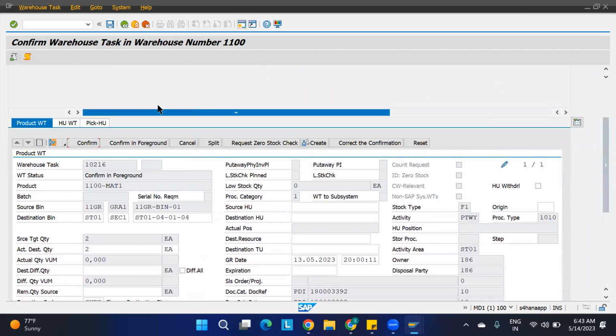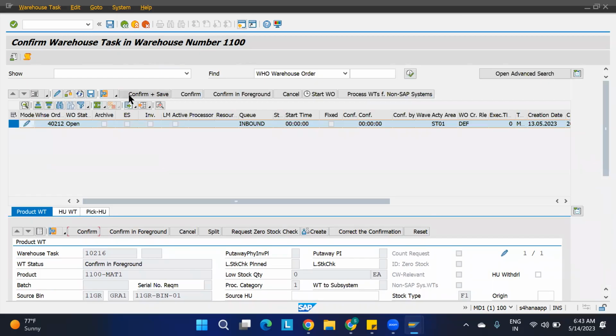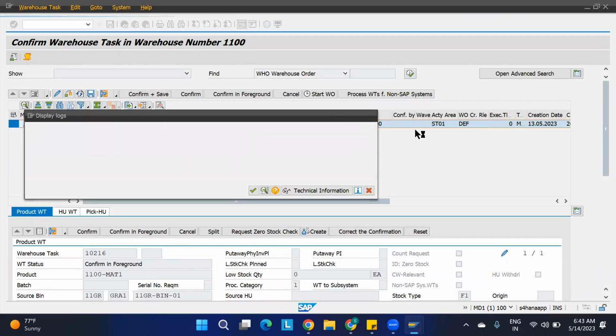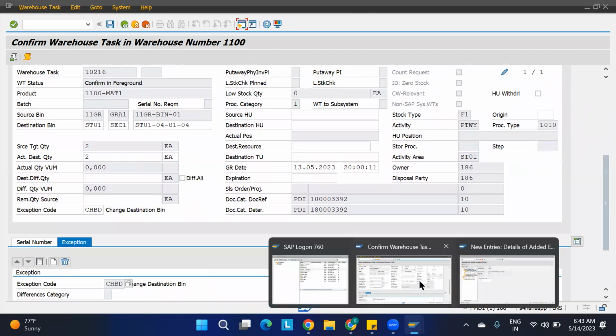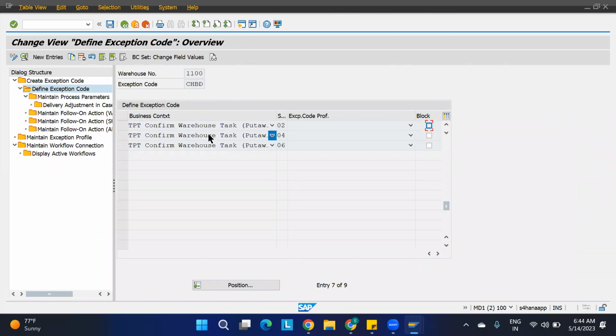Let me try this also. Confirming foreground. Confirm plus save. Still it is saying the same thing. Okay, let it be. I will just show the other one and I'll proceed. Okay, because something is showing an error here. I don't know.